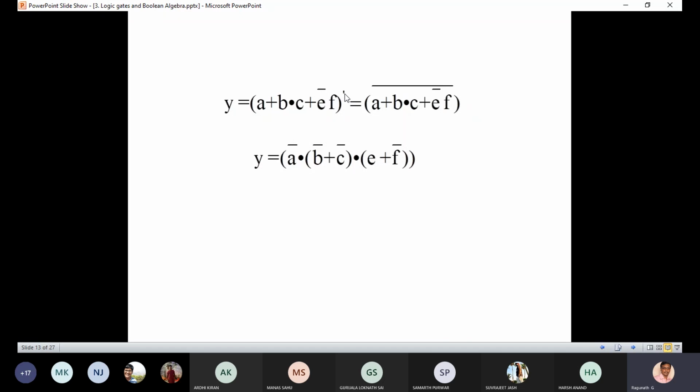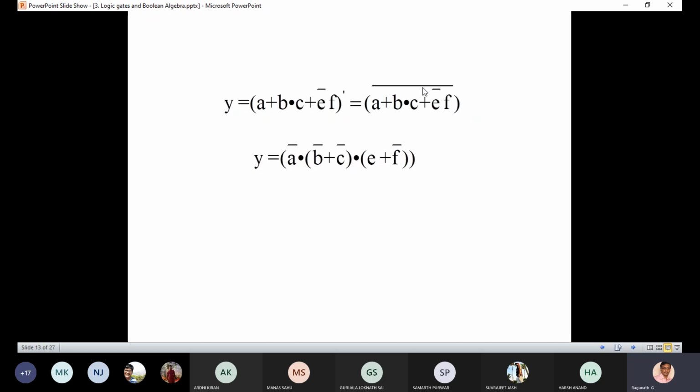Now I think you know this. This is the single quote. Single quote means whole bar. So (A plus B dot C plus E bar F) whole bar, single quote. You can use either the single quote or the bar.